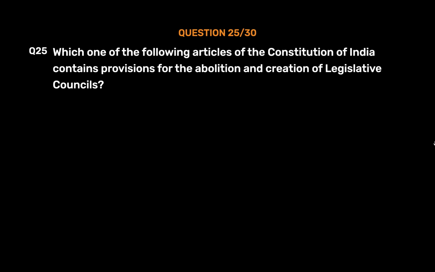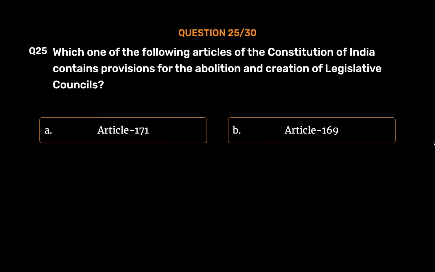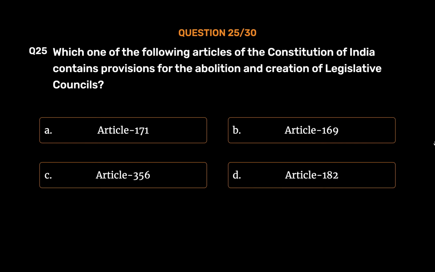Question number 25. Which one of the following articles of the Constitution of India contains provisions for the abolition and creation of legislative councils? Option A. Article 171. Option B. Article 169. Option C. Article 356. Option D. Article 182. The correct answer is Option B.